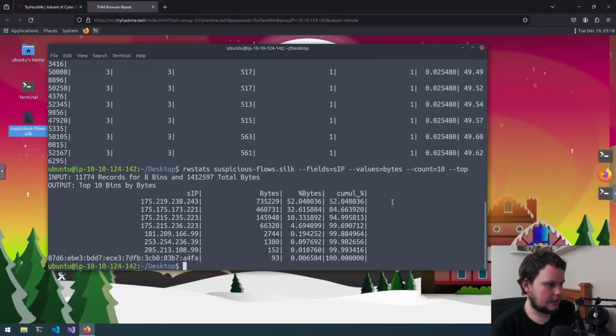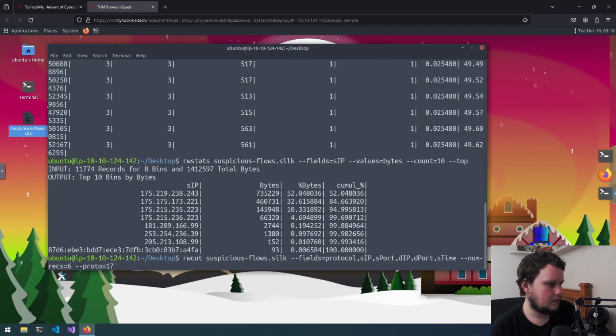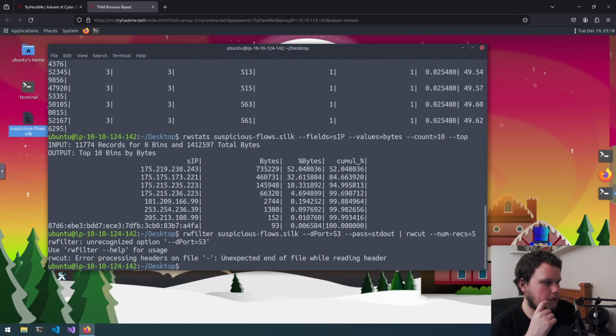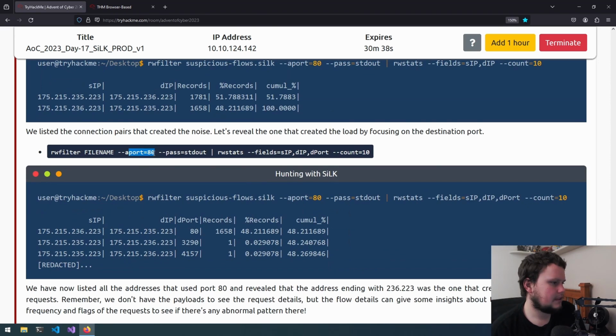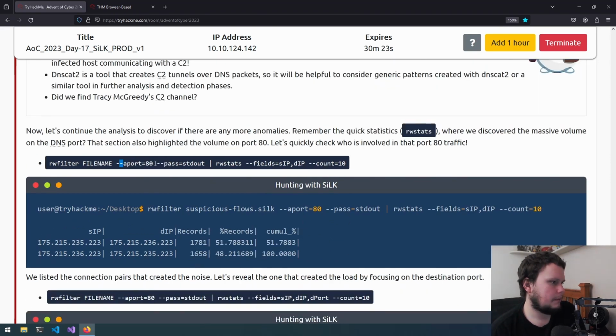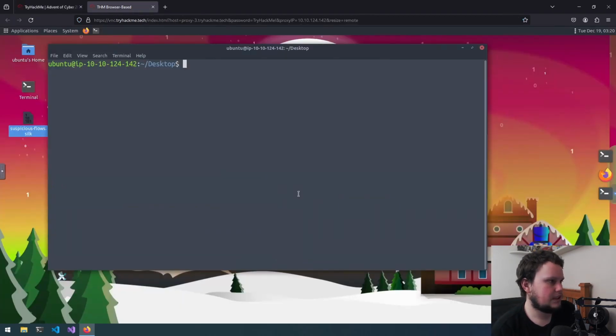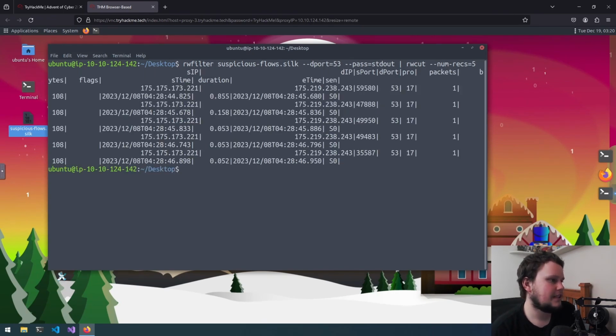If you see the next question, what is the stime value of the first DNS record going to port 53? So let's go to a previous command. That would be rwcut. Actually, that will be rwfilter. And let's see if we can do dport equals 53. Is that something we can do? Nope, that is not. So maybe we've actually missed something for that, because that wasn't working. Okay, maybe we just need to do aport instead of dport. And for the sake of trying, let's do lowercase, because that could actually be it. Okay, there we go. So lowercase is what it is.